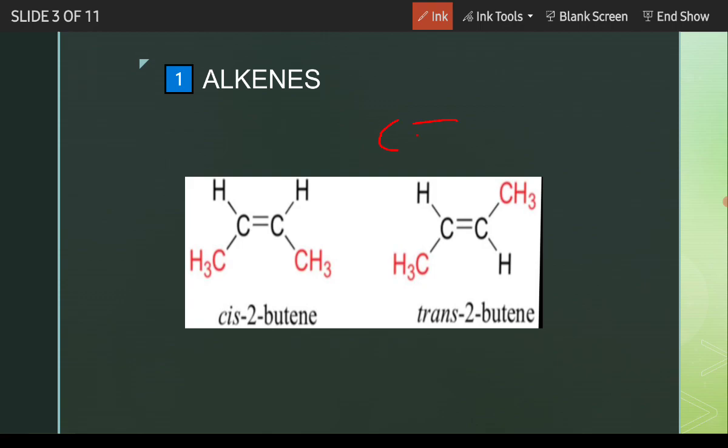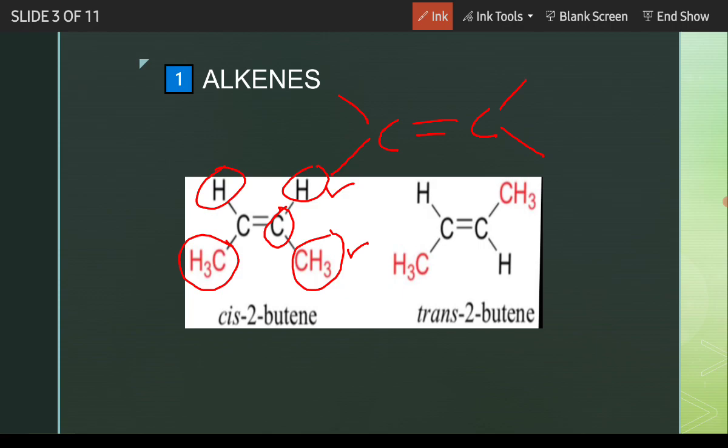First, alkene means there will be a C double bond C, with two groups connected to one carbon and two groups connected to the other carbon. Say the compound cis-2-butene contains a methyl group here, a methyl group here, and hydrogen, hydrogen. First we have to take any one carbon, say this. There are two atoms connected to it, hydrogen and methyl. Then we have to give them priority.